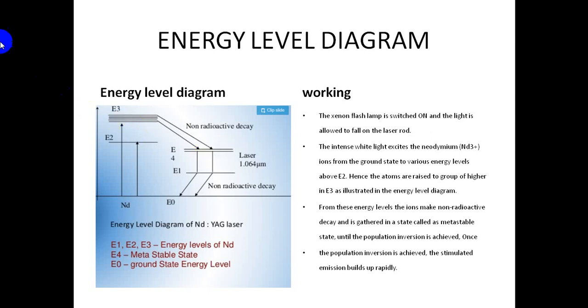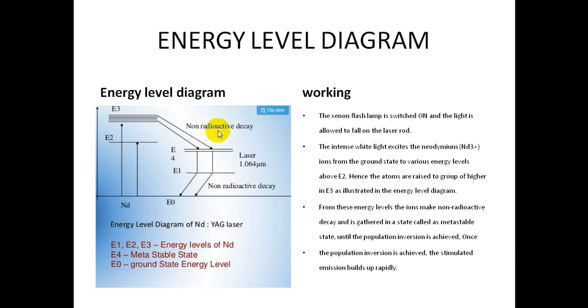But in this transition from E3 to E4, no light energy is emitted, because always a difference of energy is emitted. Here also the difference of energy is emitted, but it is not in the form of light. So that's why this transition is called non-radiative transition, otherwise known as non-radiative decay.